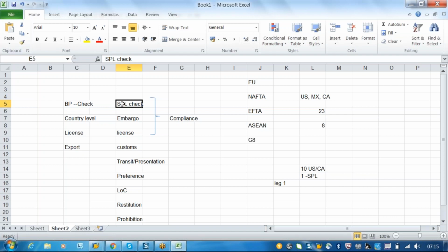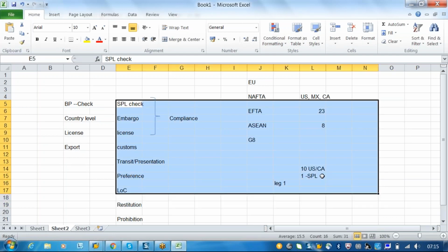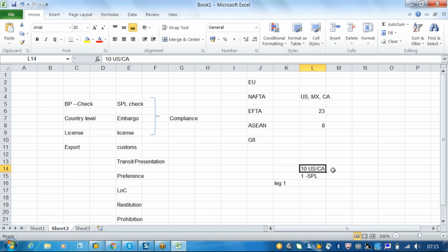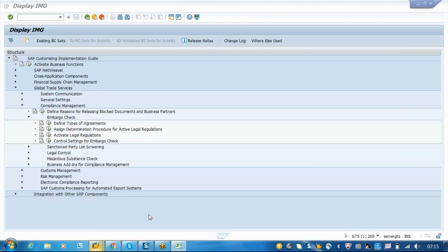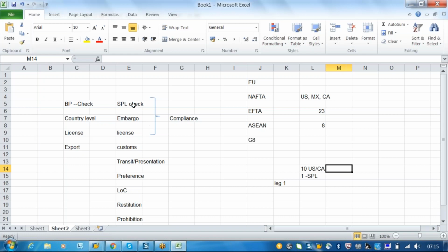Come again, Sundar? See, in the general settings, we have determined based on the information there are 10. But once you assign this specifically at application area level, it will try to find our legal regulation based on the legal code. So if you want to do embargo, there will be only one, which is embargo. Then the system will determine only one. In practice you may find n number of legal regulations, but don't worry. Just choose your own legal regulation and proceed with the testing. But in real life, you will find only one.